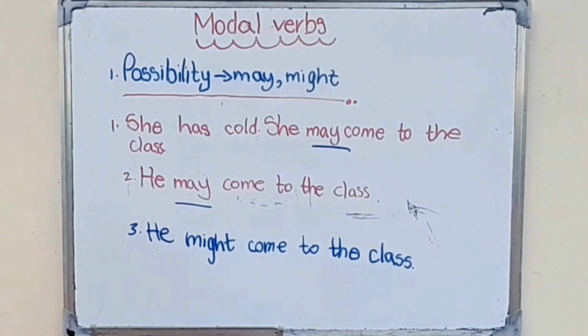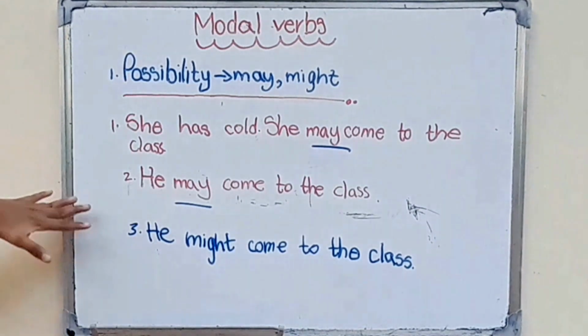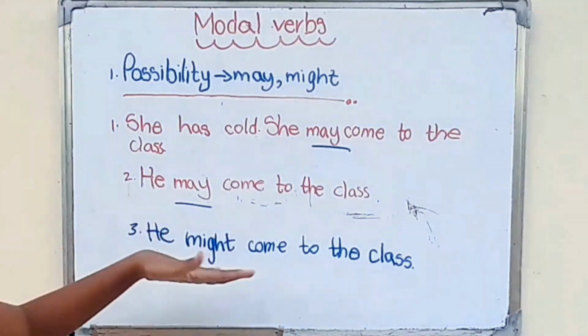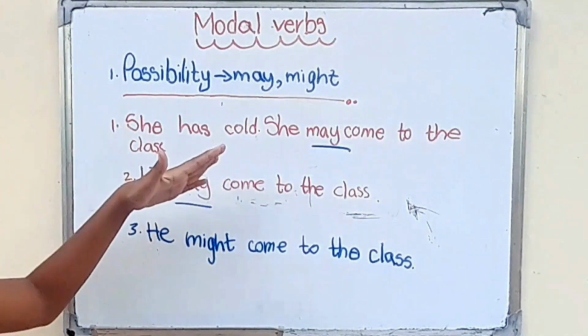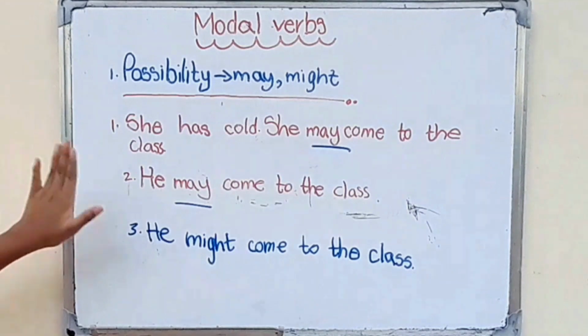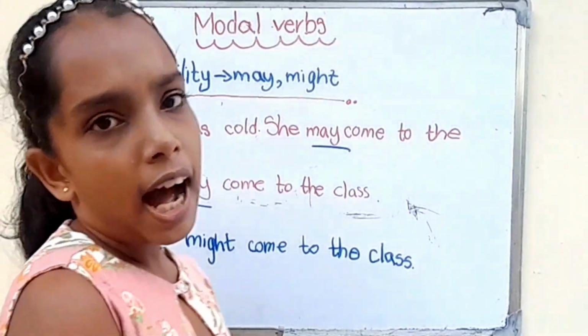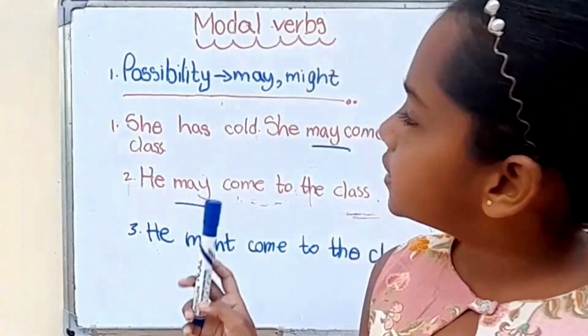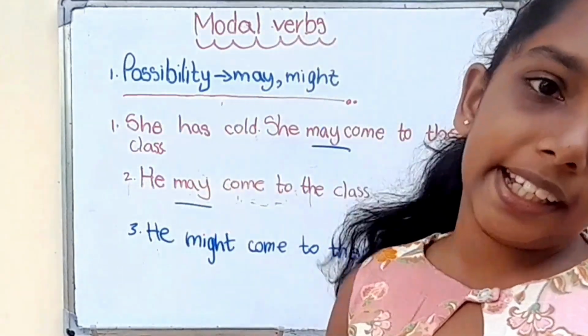We can say, he has called, he might come to the class. She has called, she might come to the class. I think now you can get knowledge about how we can make sentences in the possibility category.